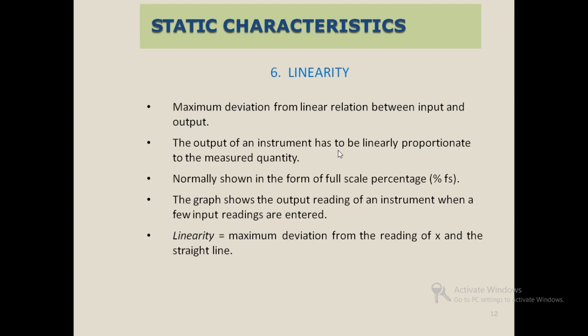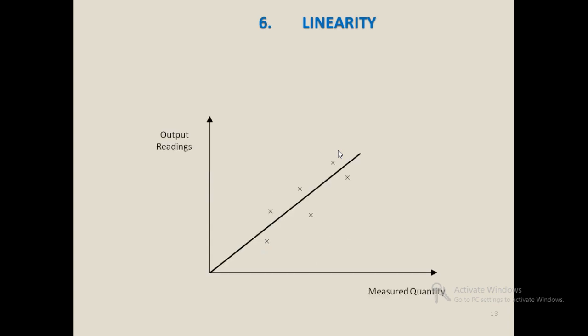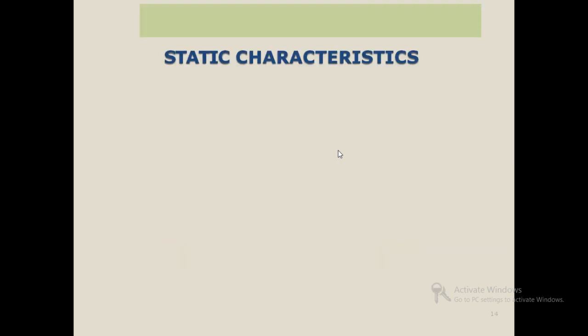The output of an instrument has to be linearly proportionate to the measured quantity, normally shown in the form of full scale percentage, that is percentage FS. The graph shows the output reading of an instrument when a few input readings are entered. Linearity is equal to maximum deviation from the reading of x and the straight line. In the linearity, when there is a value changed at the measured quantity, there will be a change in output reading. So the values will be linear, that is the ratio of the graph is linear.